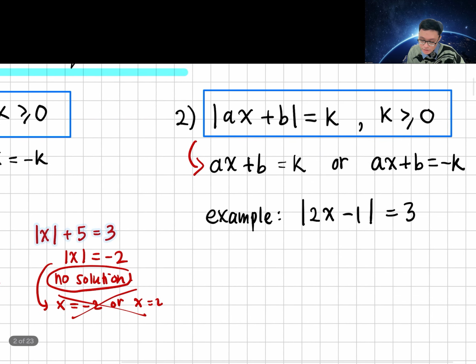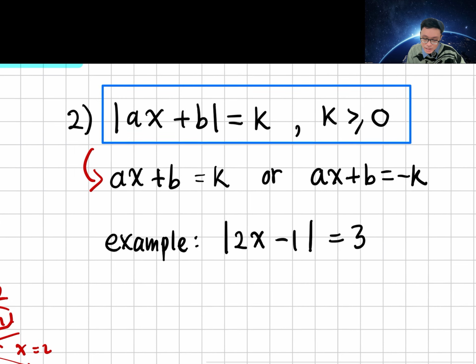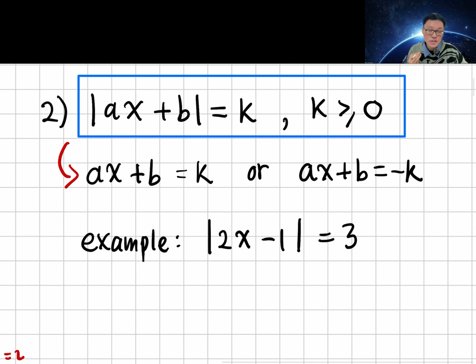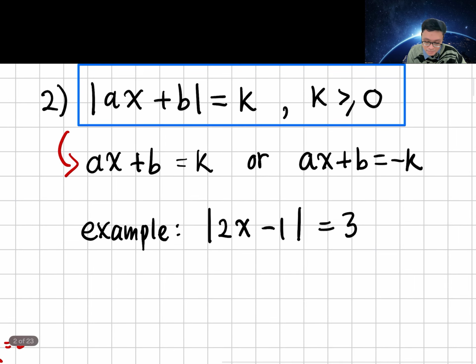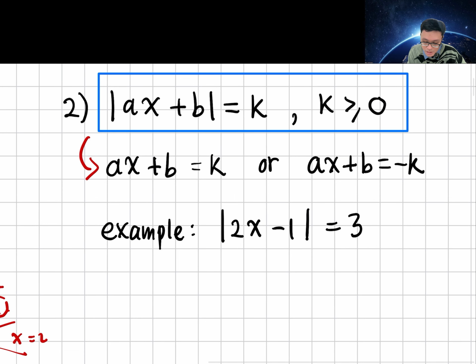The second one is more complicated. Instead of having x in the modulus sign, we have a linear expression inside the modulus sign, like absolute value of ax plus b equals k, where k is greater than or equal to 0. Now, the solution will be the same: either ax plus b equals k or ax plus b equals minus k, like before.